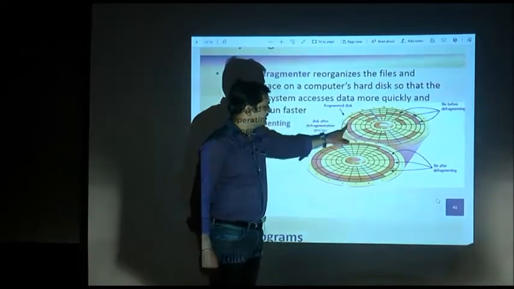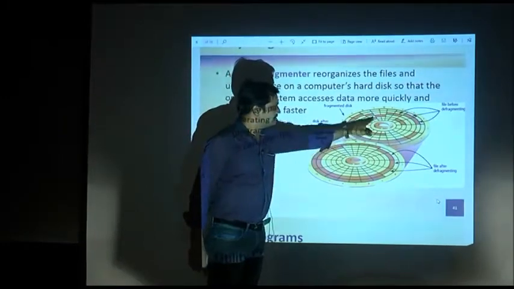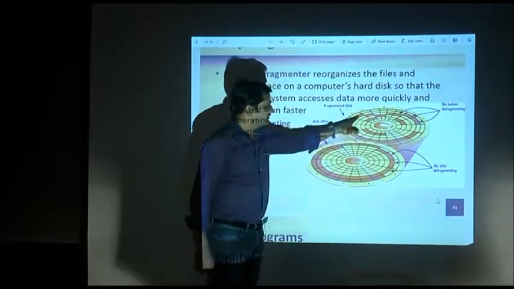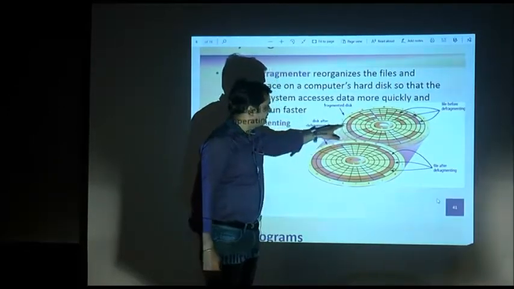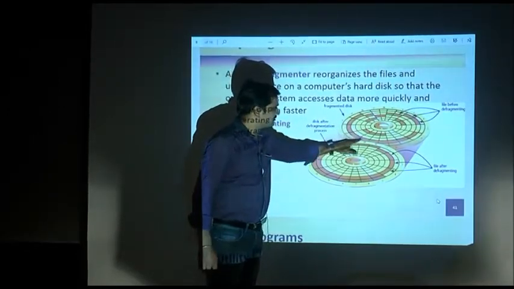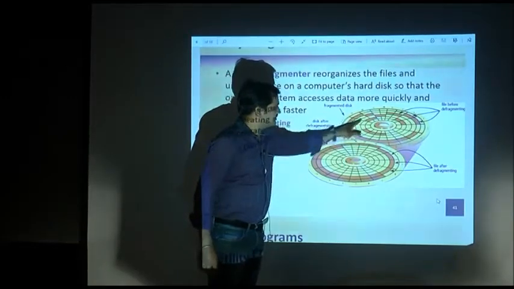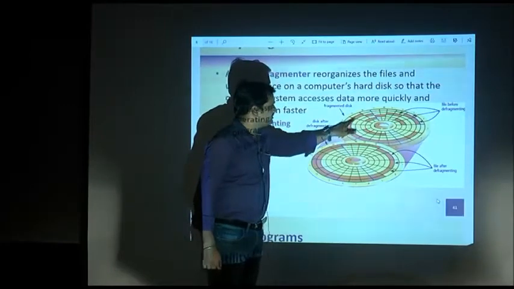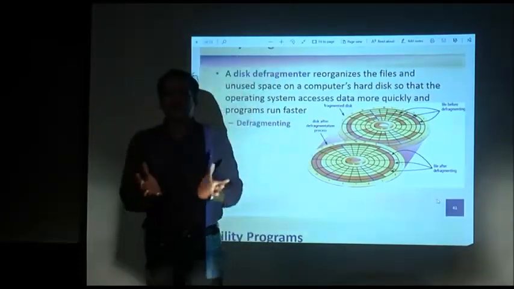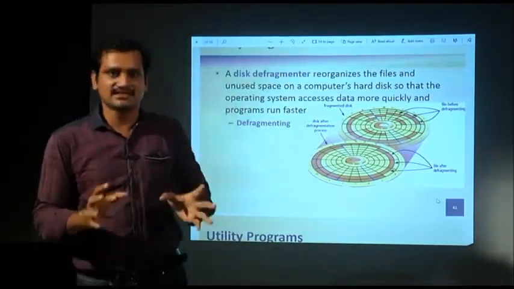You can see each one of these circles within the platter. Each one of these circles is known as a track, and each track is divided into sectors. These are called the sectors, and each circle is a track. This is a track, this is another track, these are tracks, and these are the sectors. So it is divided into tracks and sectors, and when a file is saved in a disk,